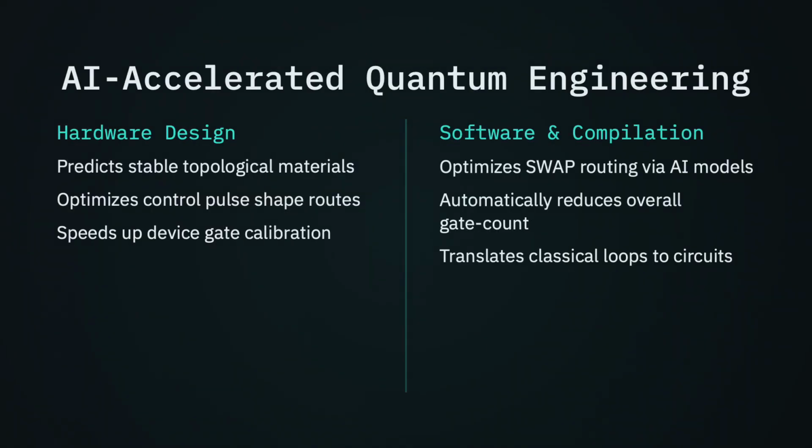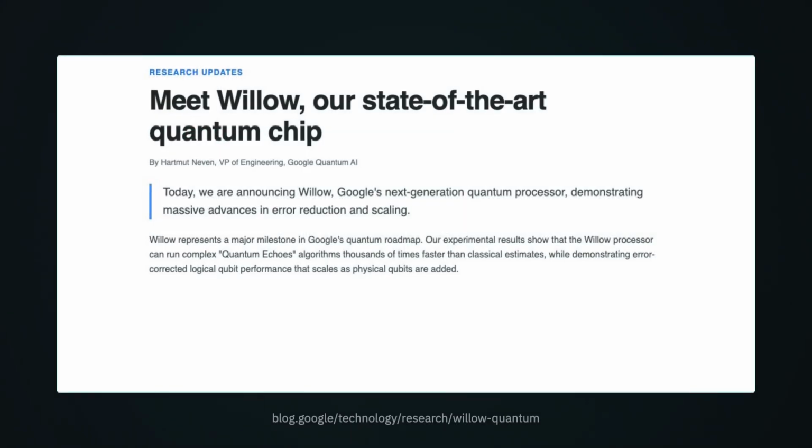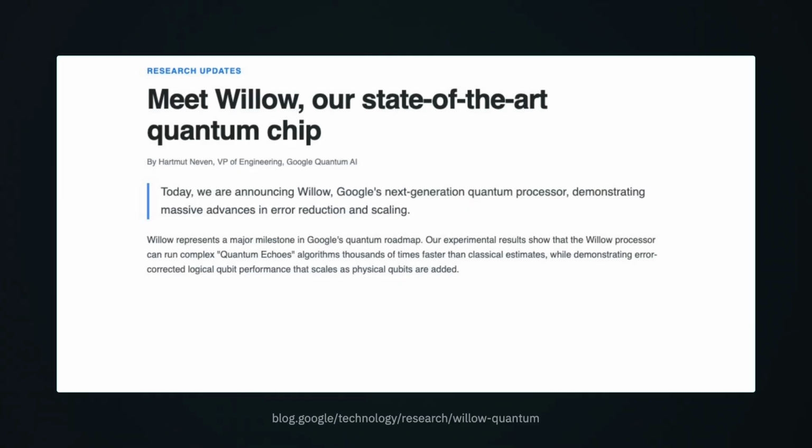This is where artificial intelligence enters the equation. Machine learning is actively accelerating both quantum hardware design and compilation. In hardware, AI models predict stable topological materials and calibrate control pulses. In software, reinforcement learning optimizes the hardware routing of qubits, finding the most efficient path before decoherence collapses the system. Despite these challenges, hardware milestones are accelerating.